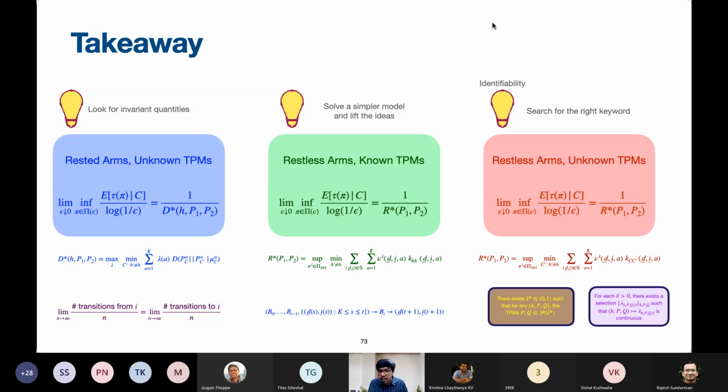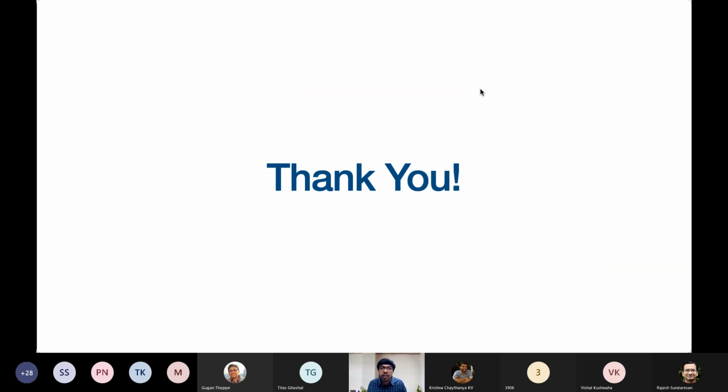And finally, the last setting, which is actually what we wanted to solve when we started off, taught me that it is extremely important to search for the right keyword. And the right keyword I was looking for is identifiability, which is another way of saying that ML estimates converge to their true values. But it was this word that actually troubled me for more than 7 or 8 months. So I think it is very important to identify the right keywords when looking up literature, and also while writing. So I think with this I will conclude.